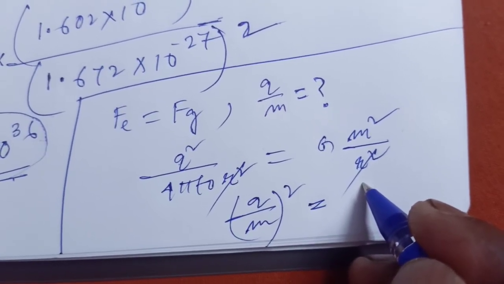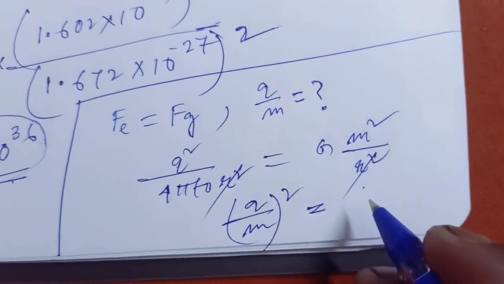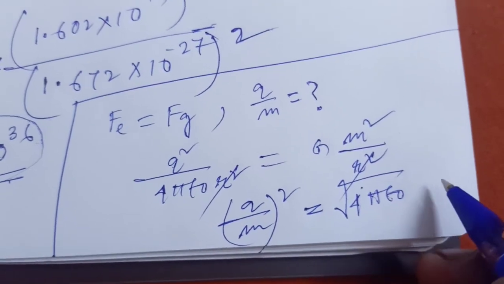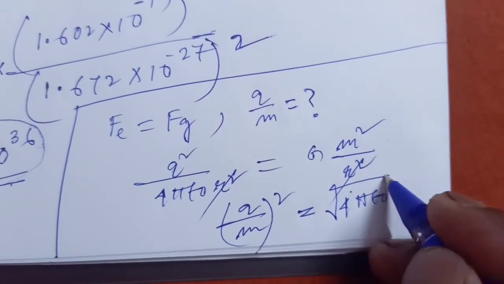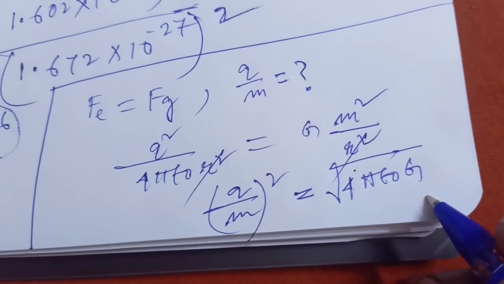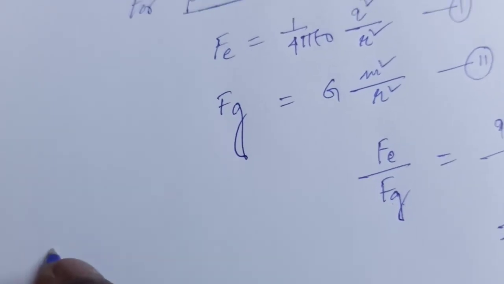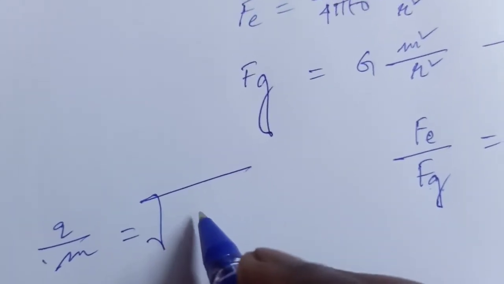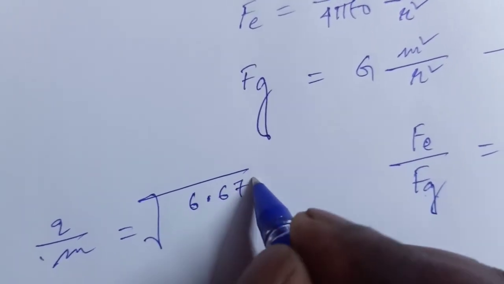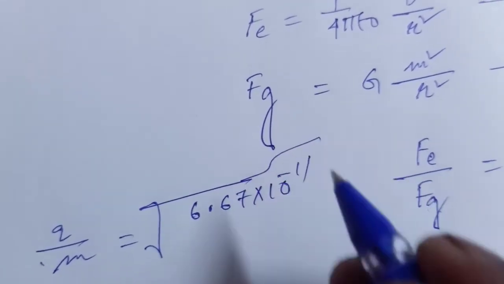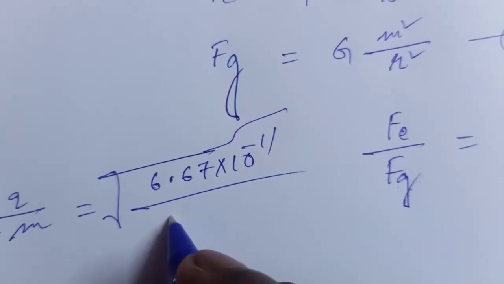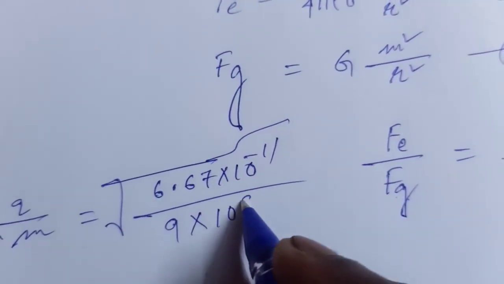So q by m is equal to root over of 4 pi epsilon naught into G. So it is given that q by m is equal to root over of 4 pi epsilon naught G, meaning 6.67 into 10 to the power minus 11 for G, divided by 1 by 4 pi epsilon naught, meaning 9 into 10 to the power 9.